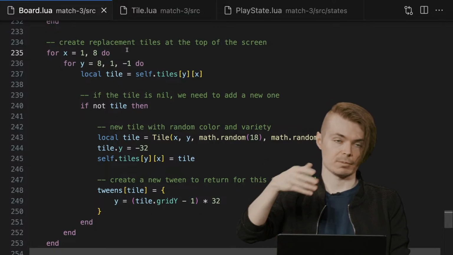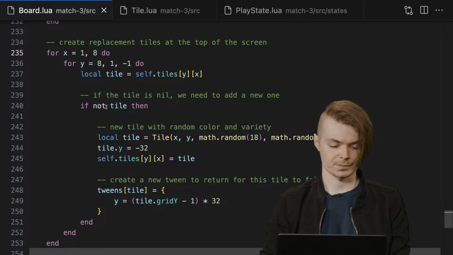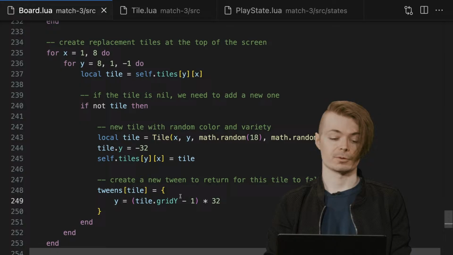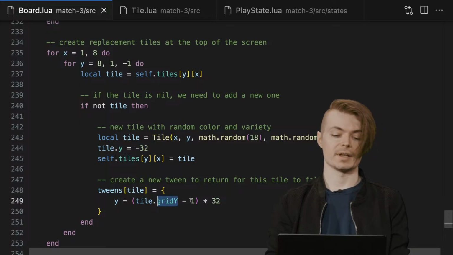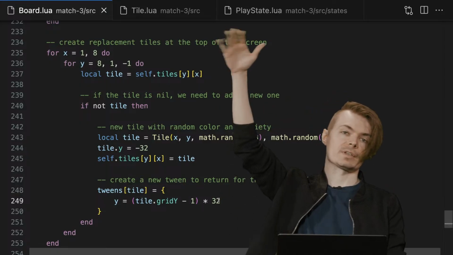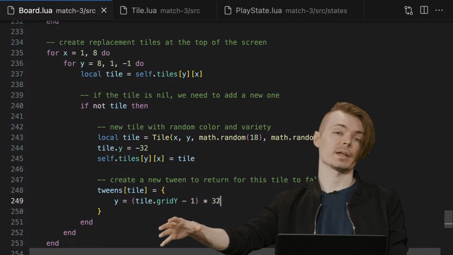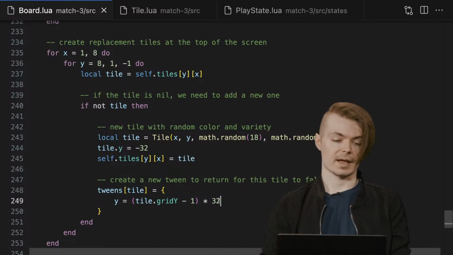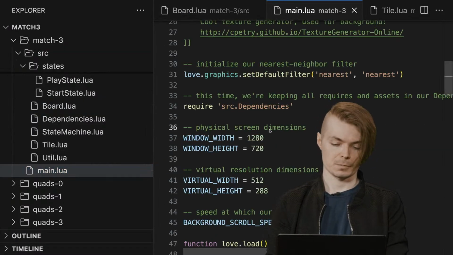We're going to add them into the table, but we're also going to add a tween operation to them that has their y position tween from -32, where it starts, to whatever its grid y - 1 times 32 is. So it starts at the very top of the screen and then comes all the way back down to wherever its resting place is in the grid, which is going to be multiplied by 32 pixels. So all of that, and we'll just visually illustrate it.